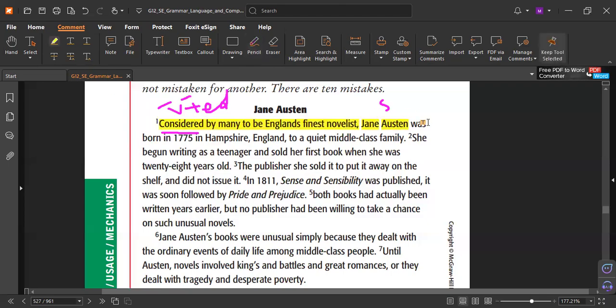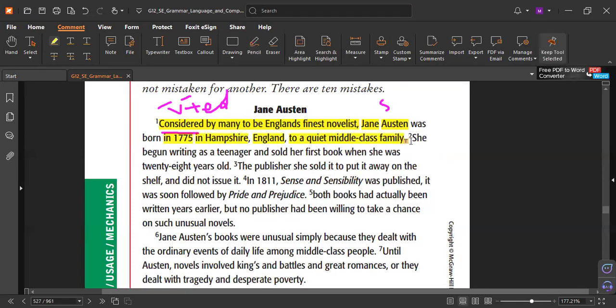Again, "Austen was born in" is a preposition phrase. And an appositive phrase, an appositive, tells you where, Hampshire. But this is a prepositional phrase.